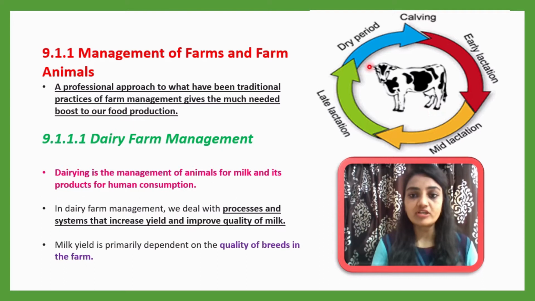So first of all, you can see the dry period of the animal, the cattle, then calving, then the early lactation period, then the mid lactation period, then the late lactation period. Okay, this is the cycle. This is just a general summary. We will learn in detail.